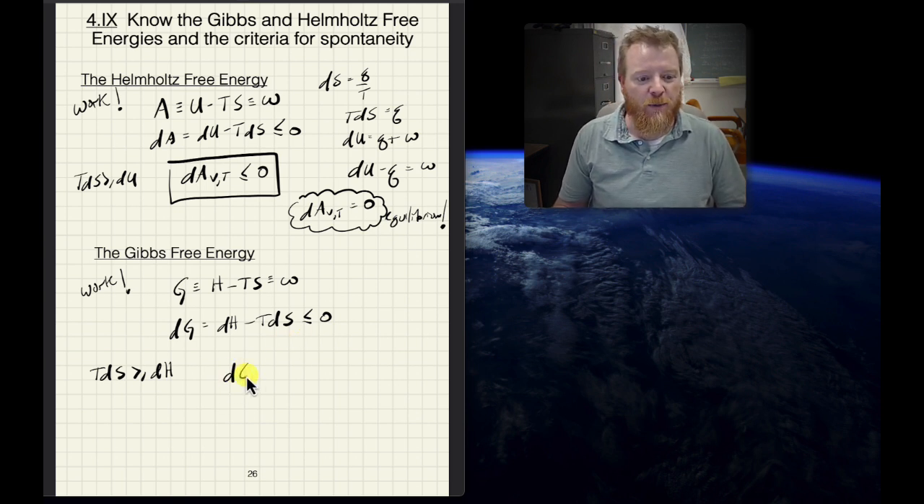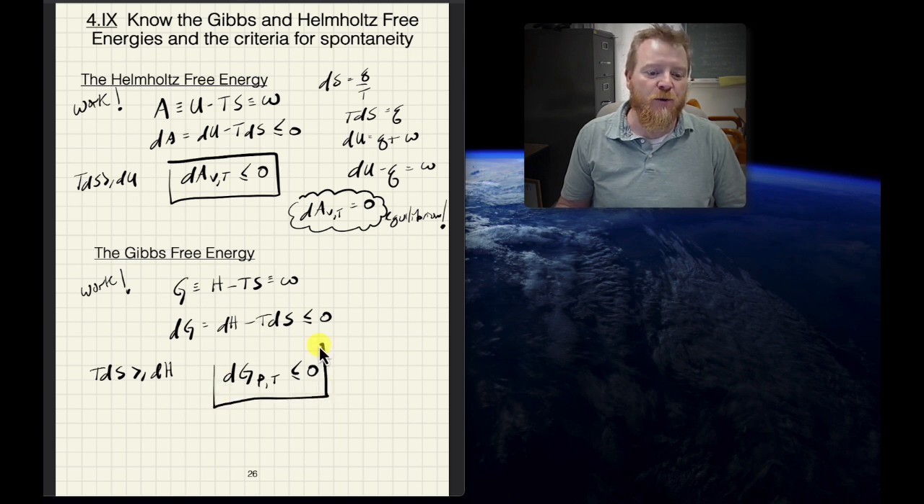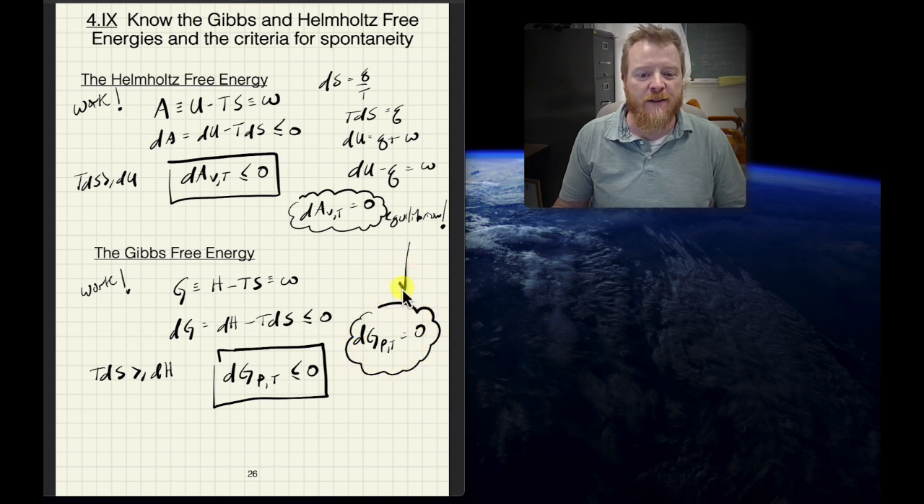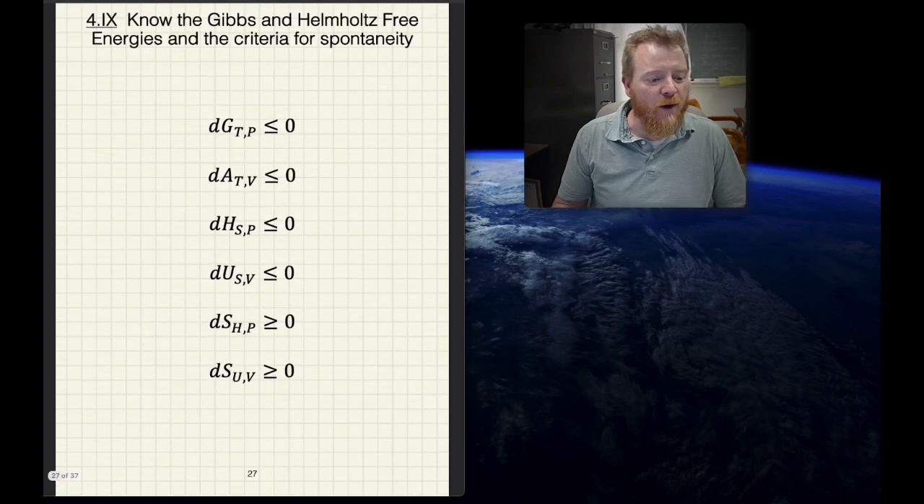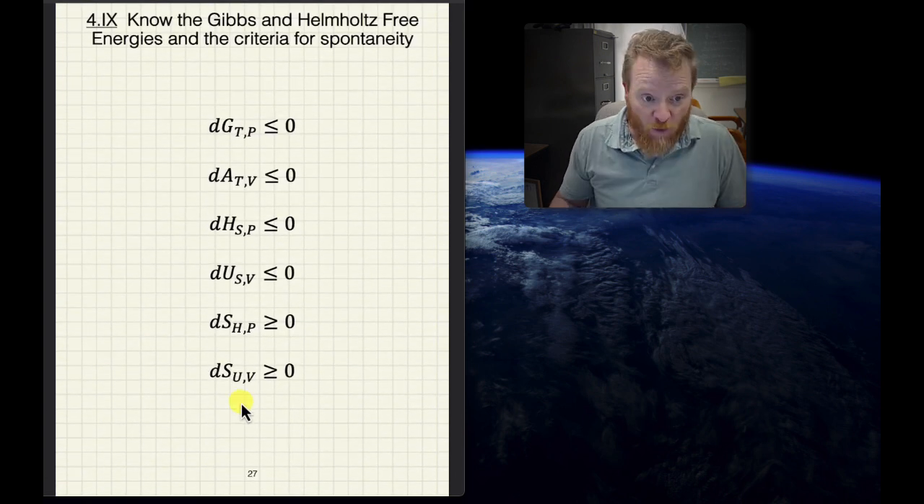So now similarly, we can say dG, and because we're dealing with enthalpy, that's a constant pressure situation, we'll impose constant temperature, because that's the last variable we have there to fix. And now we can see that will be negative in the due course of a spontaneous process. And just like we said with the Helmholtz free energy, dG at constant pressure and temperature equals 0 also corresponds to equilibrium. So summarizing all of our criteria for spontaneity, they're all right here.